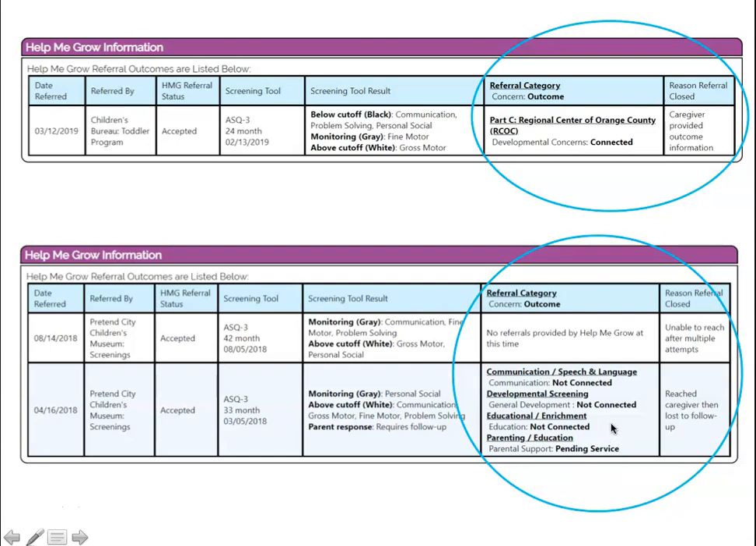So here's an example of that, and if you need any assistance in interpreting what that may mean, you can always still reach out to us at our toll-free number and get more details, but this should be pretty comprehensive for you. So in this second example, the reason that the referral was closed is that we reached the caregiver, but then we lost them to follow up. So that's why you may see some pending services versus a connected service if we weren't able to continue following up until connection.